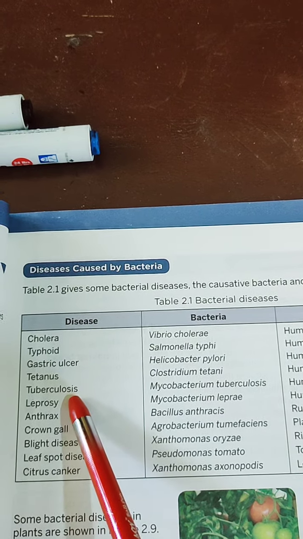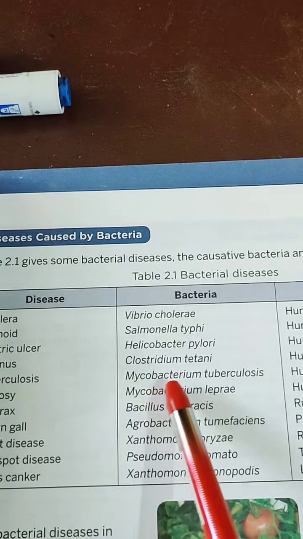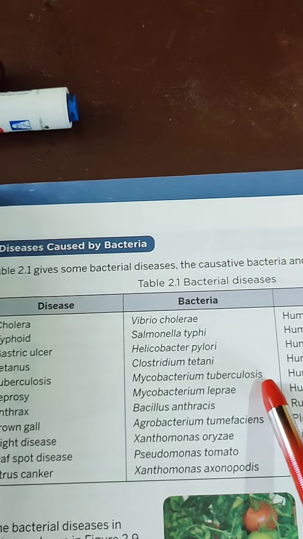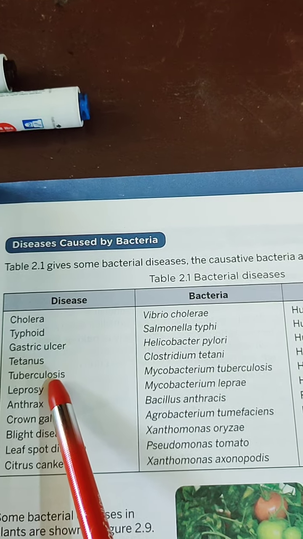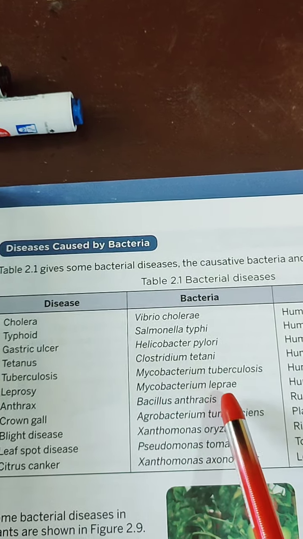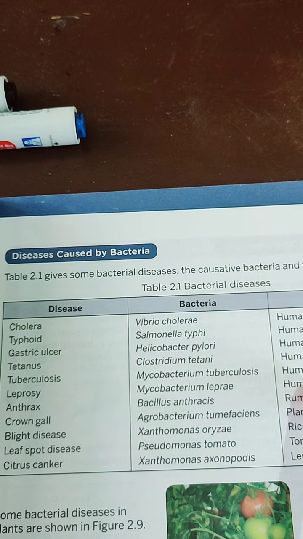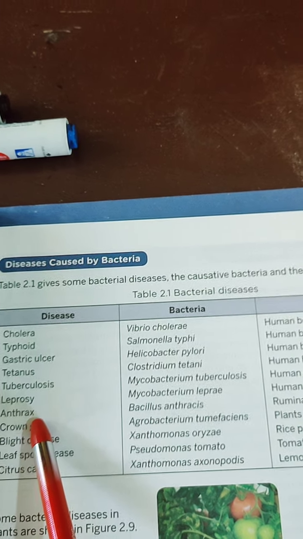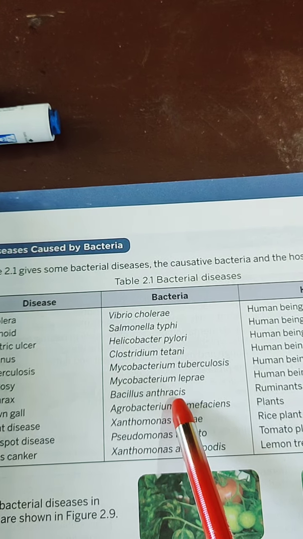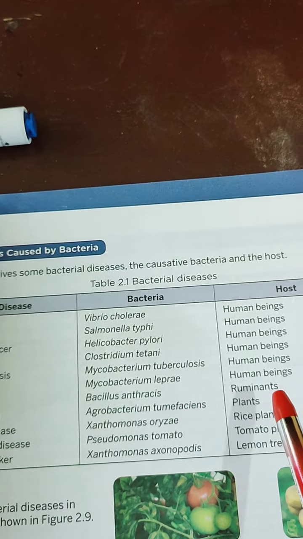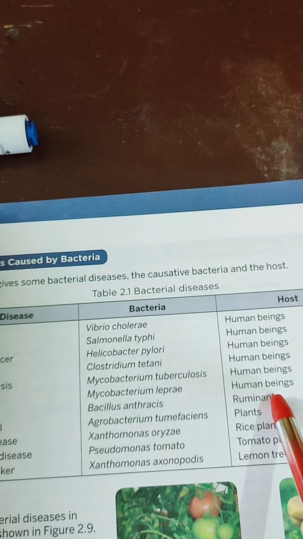Next, tuberculosis, commonly known as TB. Write down the name of the pathogen, that is Mycobacterium tuberculosis, causes TB in human body. Next, leprosy, pathogen is Mycobacterium leprae, causes leprosy in human body. Next, anthrax, pathogen bacteria is Bacillus anthracis, which causes anthrax, a deadly disease in the ruminants, that is cattle.